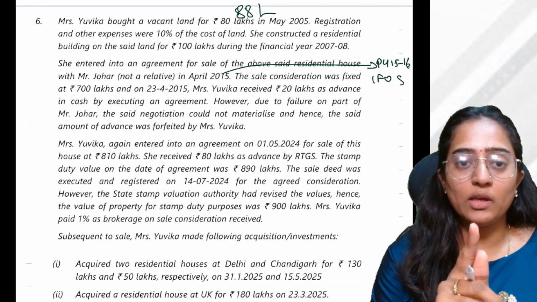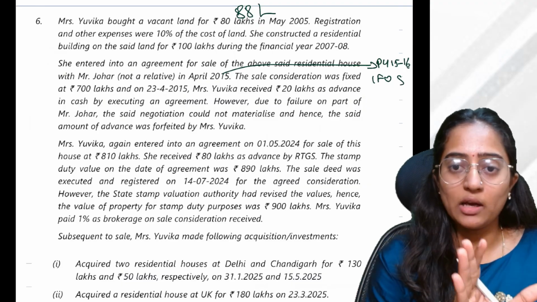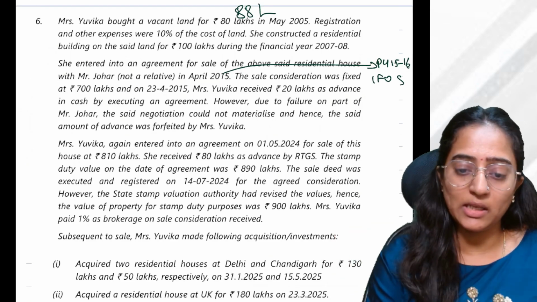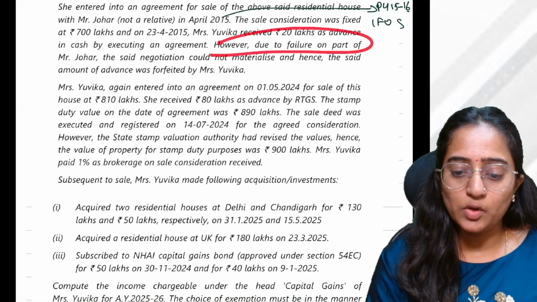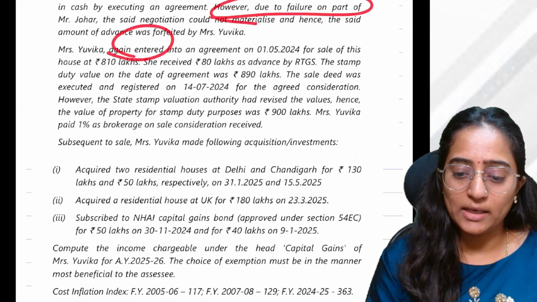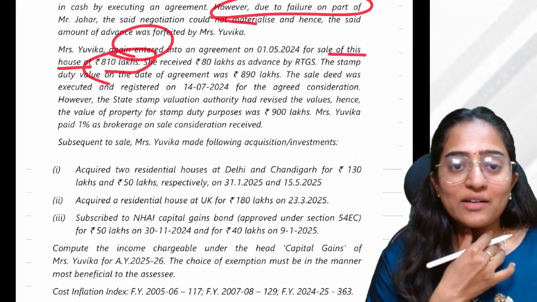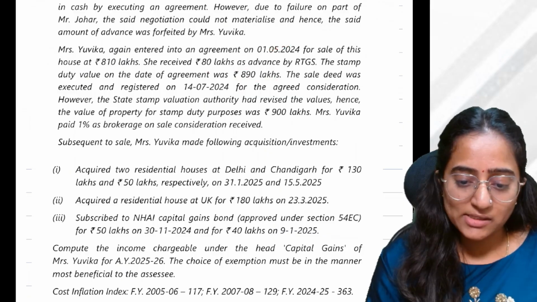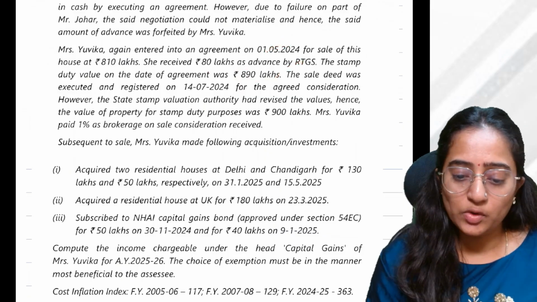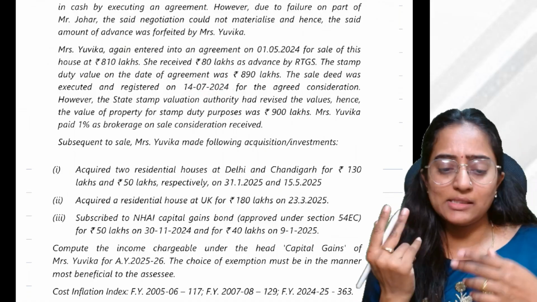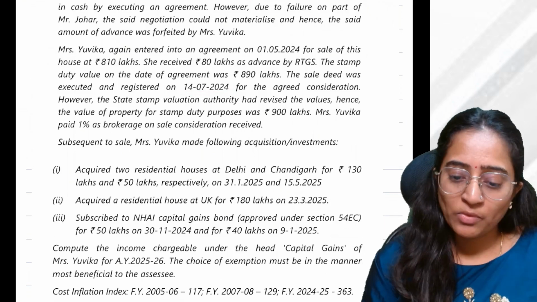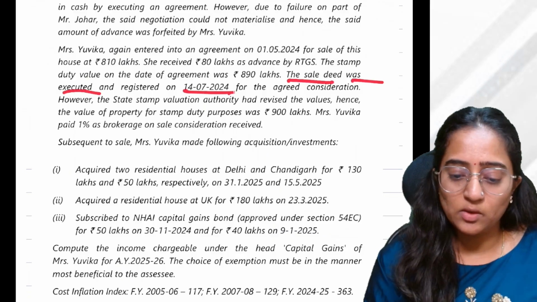Everyone, I'm telling you again, if you are solving this Mrs. Yuvika question, first solve question number 7, the Shiva question, then come to this, and it becomes very easy. However, due to the failure, this is done. Yuvika again entered into an agreement for sale of this house for 810 lakh in 2024. She received 80 lakh as advance. The stamp duty value was 890 lakh on this date. The sale deed was executed and registered on 14/7/2024. That is, the agreement date and sale registration date are two different dates.